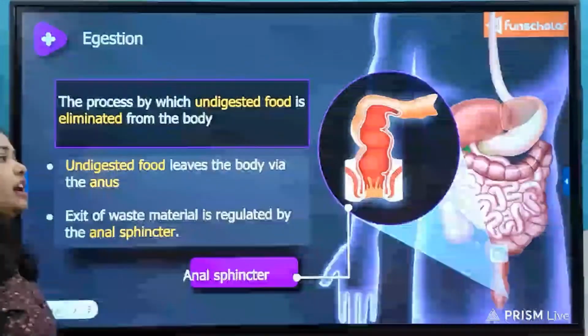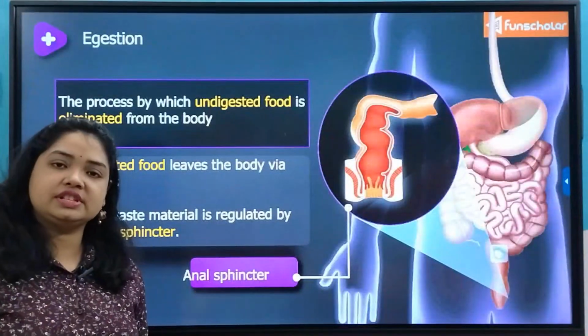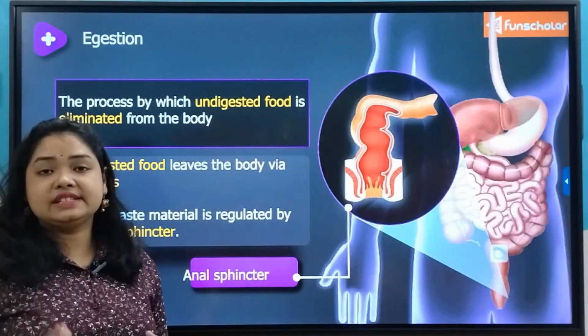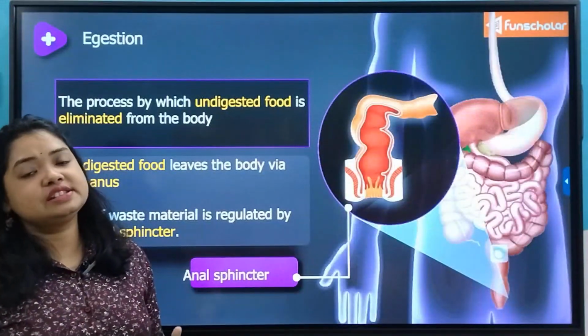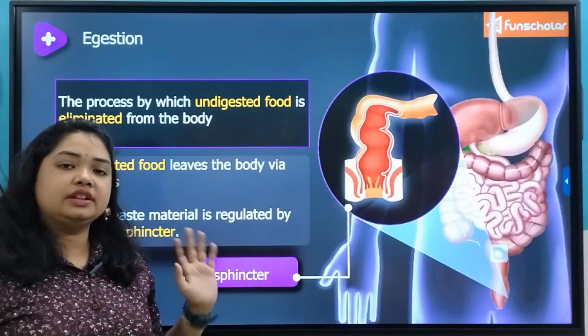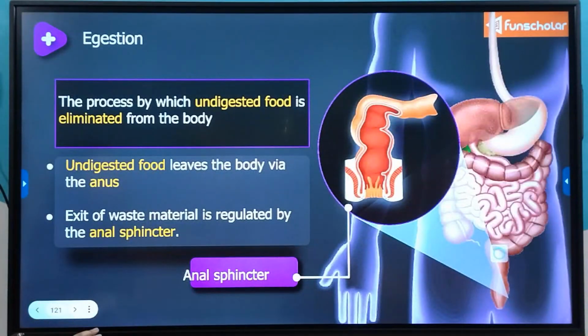The rectum stores the fecal matter until it is filled up, and then the feedback is sent. The feedback mechanism always works in our body. So the feedback is sent to the brain when we get the sensation to release the fecal matter by opening the anal sphincter. So this is how the whole process of digestion works, right from ingestion to egestion.